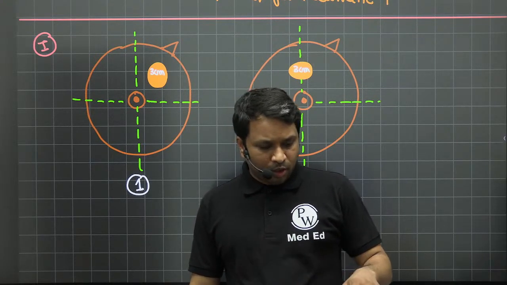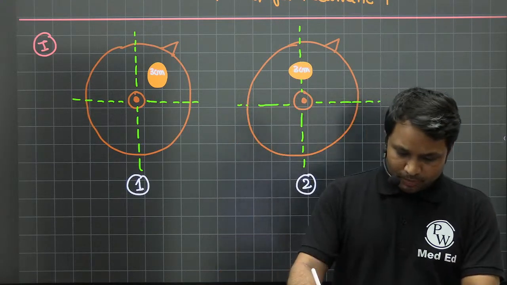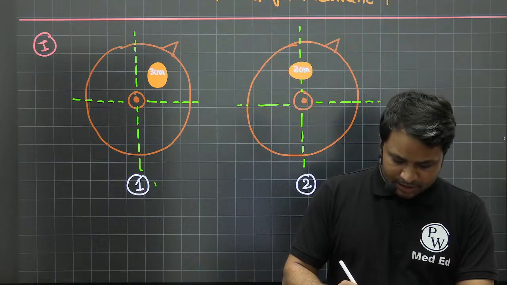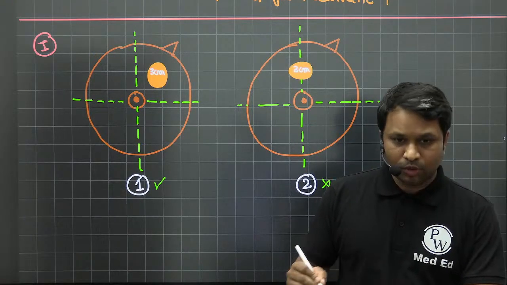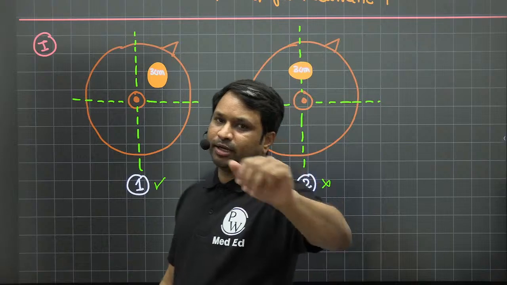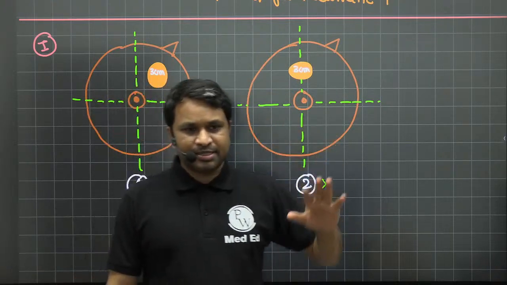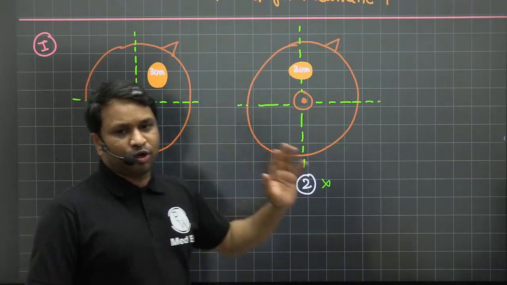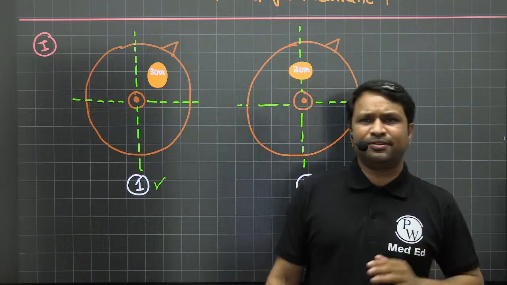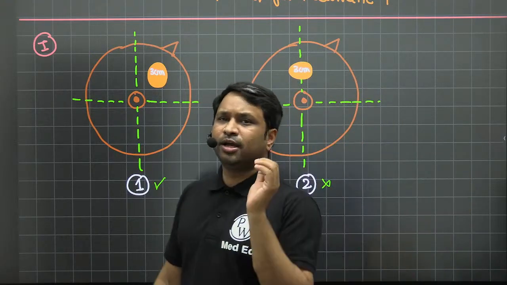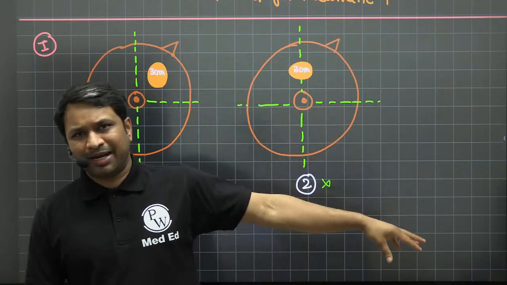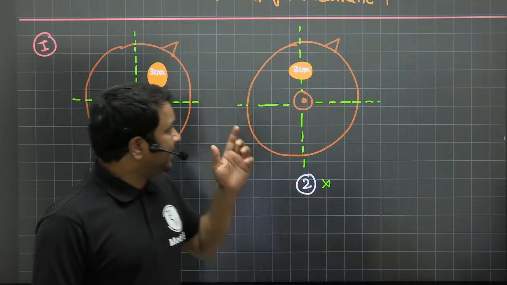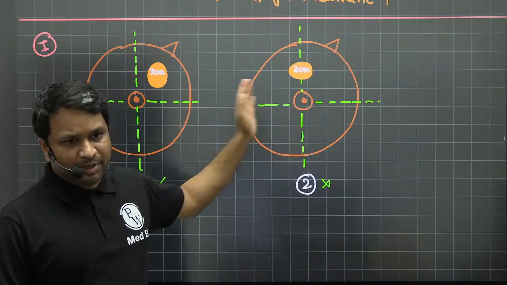Okay, now all those people who are saying, sir, we should do a breast conservative surgery in patient number 1 and not in patient number 2, I would like to tell you that you're thinking wrong. The reason here is, what is the indication of breast conservative surgery? The size should be less than 4 centimeters, limited to one quadrant, no lymphovascular spread, non-pregnant female, and all that, right? Now you're saying, sir, okay, the first is less than 4 centimeters, that we can understand.